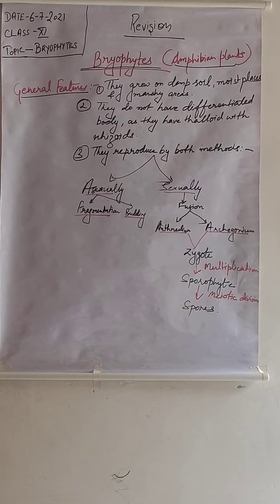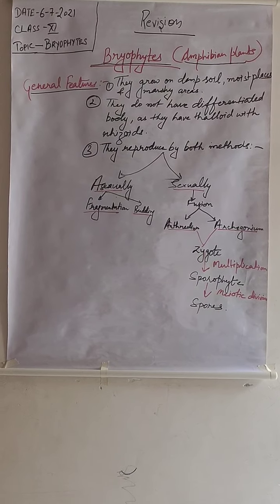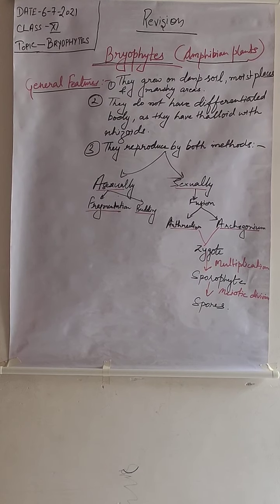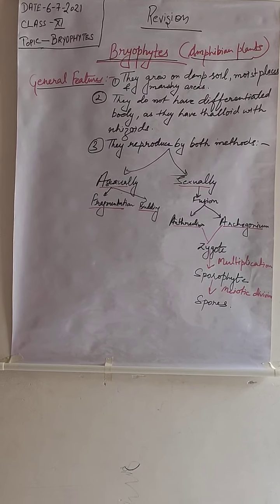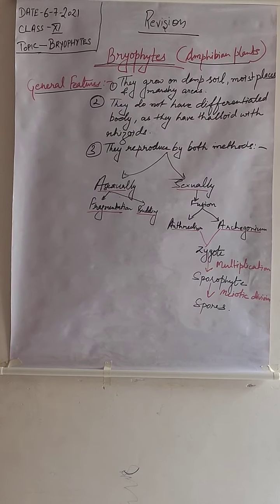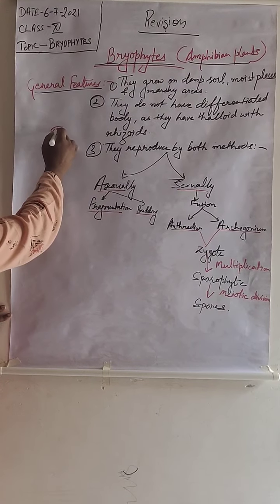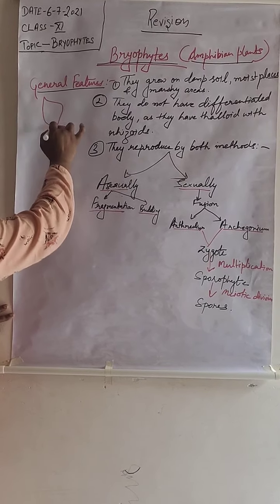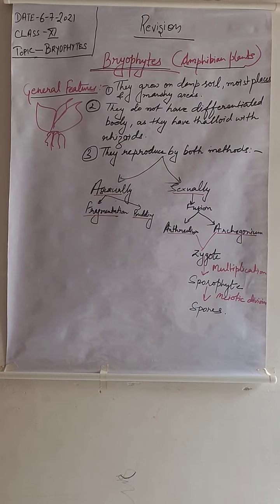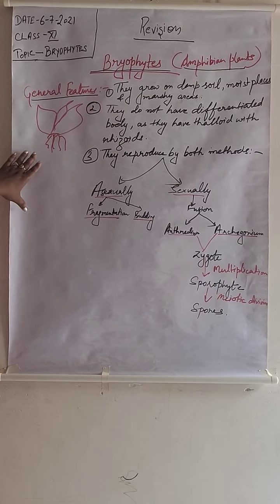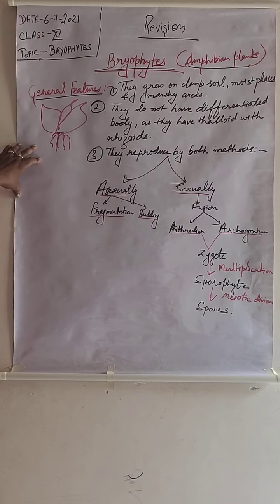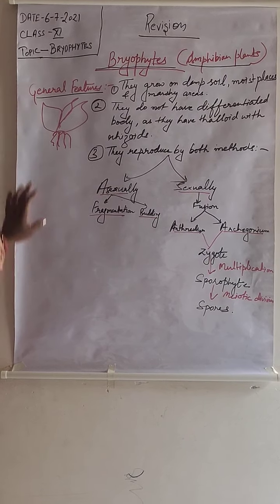And just like kingdom Thallophyta, they also do not have very differentiated body parts, as their bodies only consist of a thalloid-like structure with a leafy appearance and rhizoids inside them. So the rhizoids are found like this. The roots and the leafy structures are there inside them. So students, they do not need any well advanced muscular system and look like a thallus. So they are thalloid in nature.